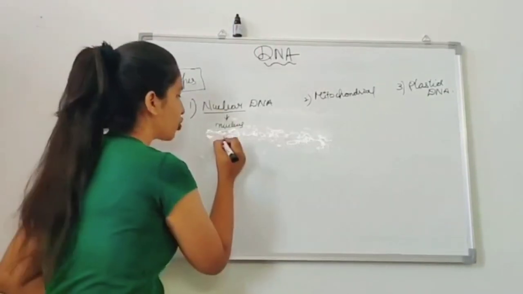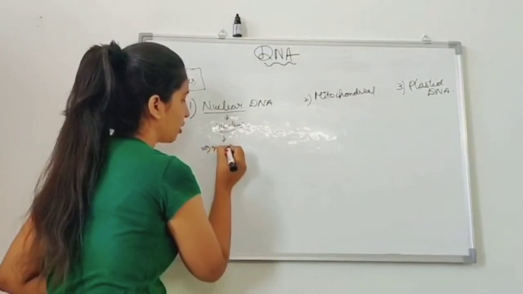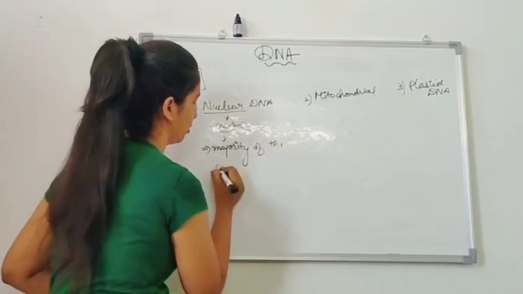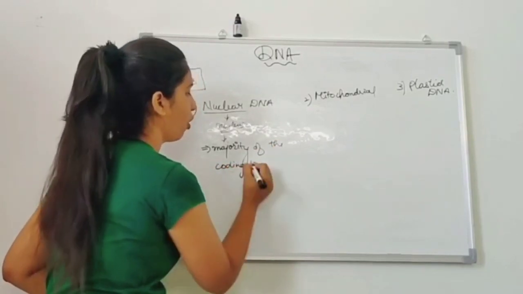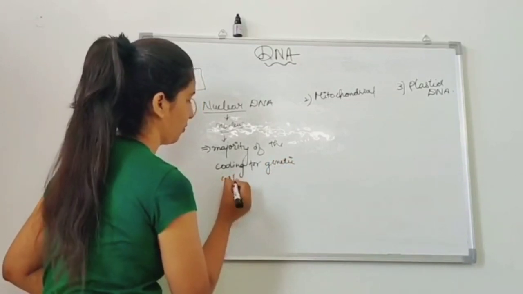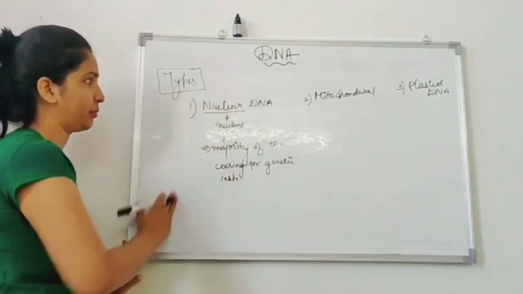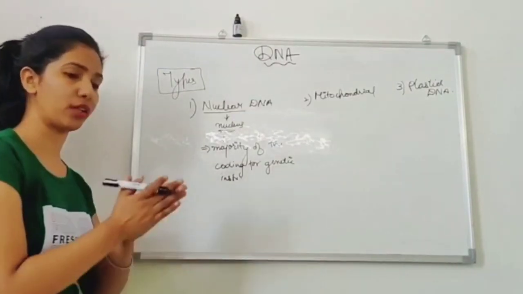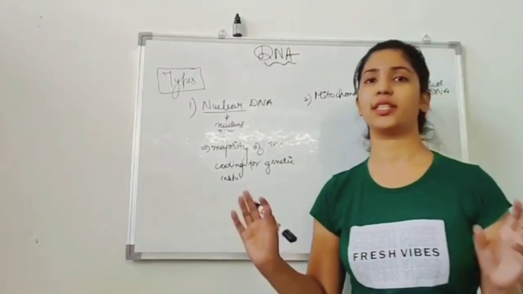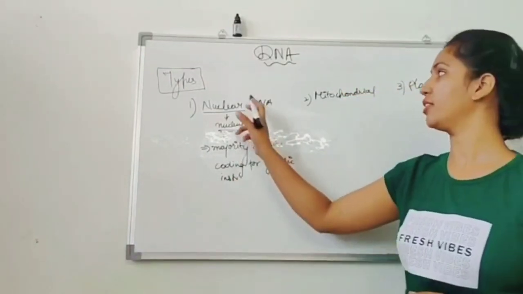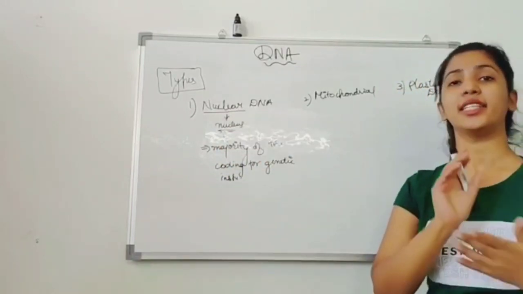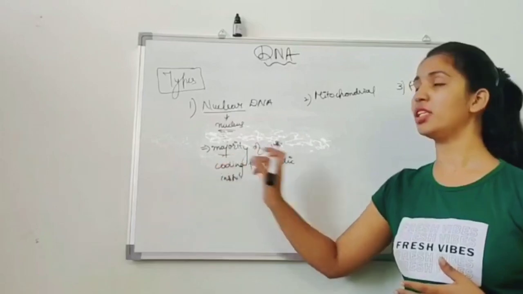So the majority of the coding for genetic instruction is done by the nuclear DNA. As I told you, the organisms are composed of trillions of cells and each cell has its own genetic material. If the DNA is present in the nucleus, that DNA is known as the nuclear DNA and that DNA is responsible for the majority of the genetic coding.